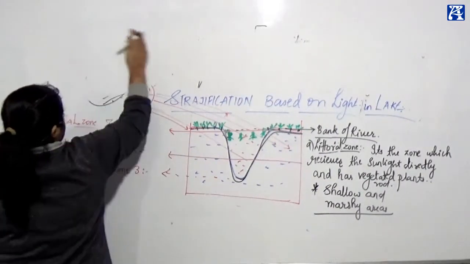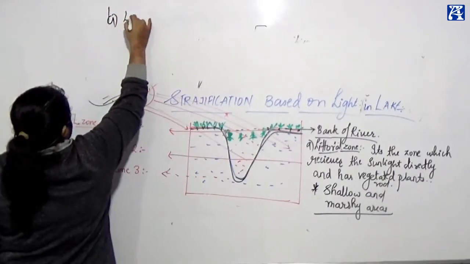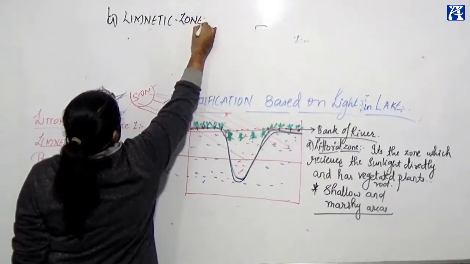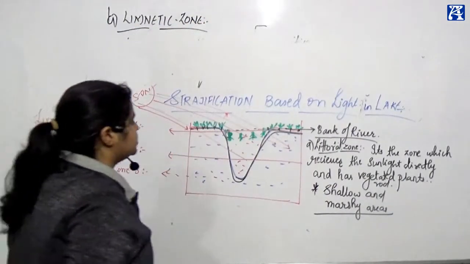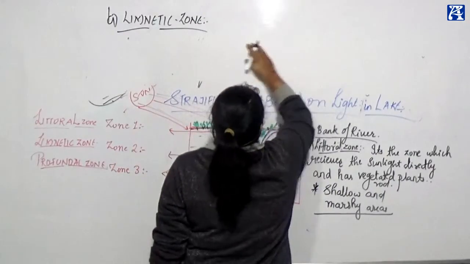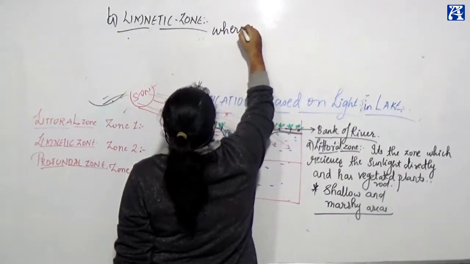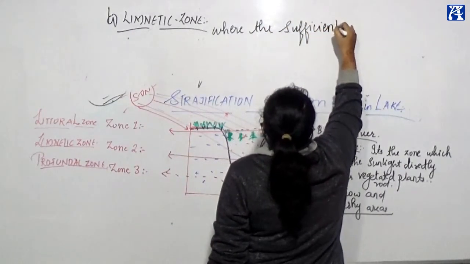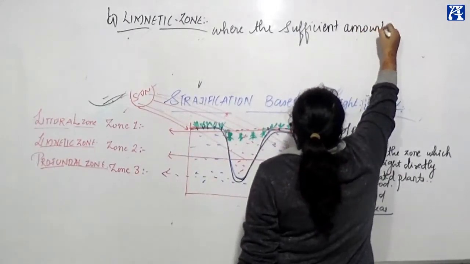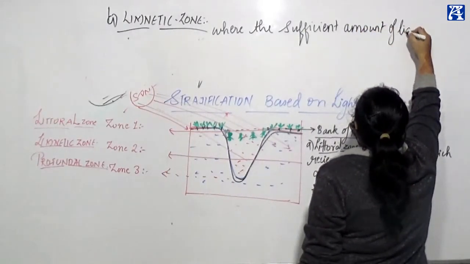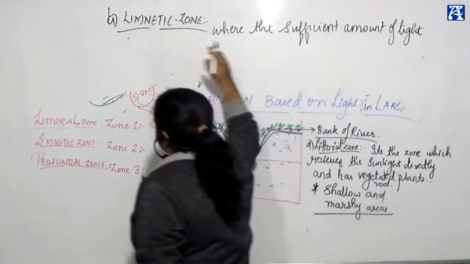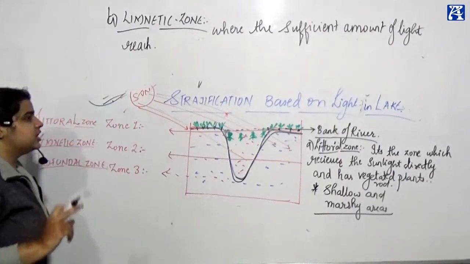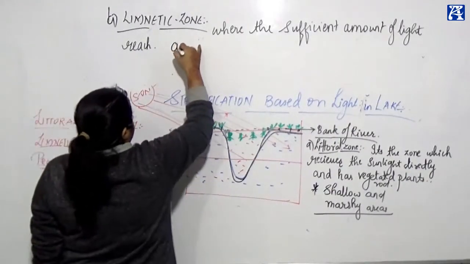Littoral zone. B, limnetic zone. What is limnetic zone? Limnetic zone is where a sufficient amount of light reaches and phytoplanktons are present.